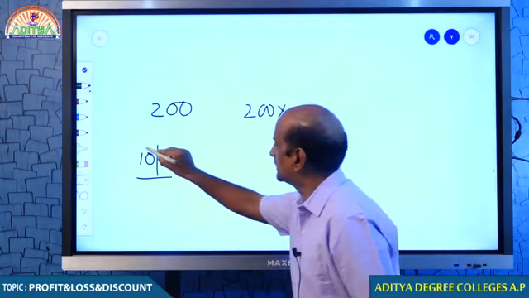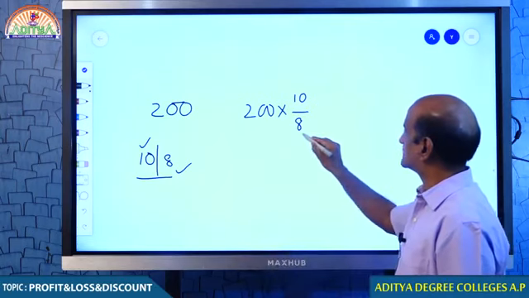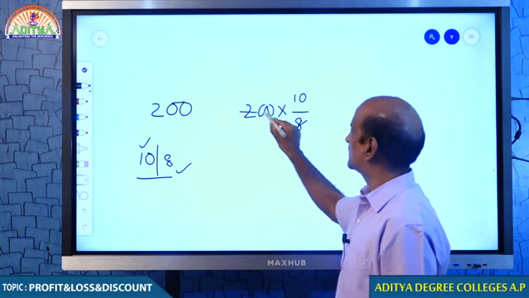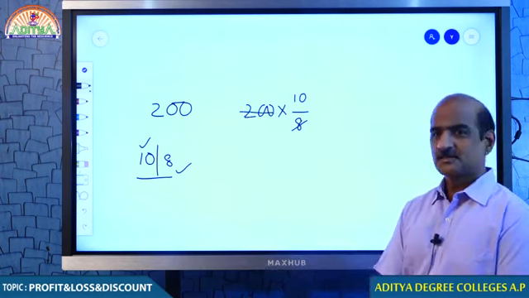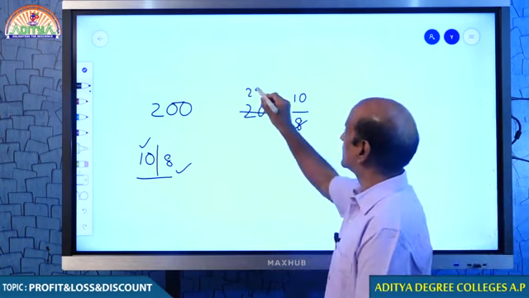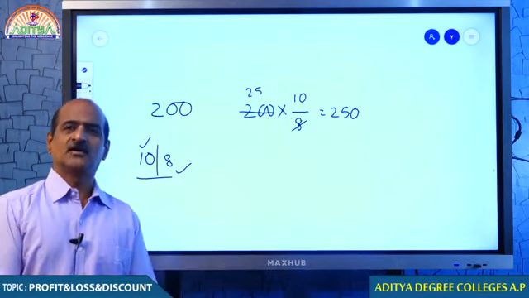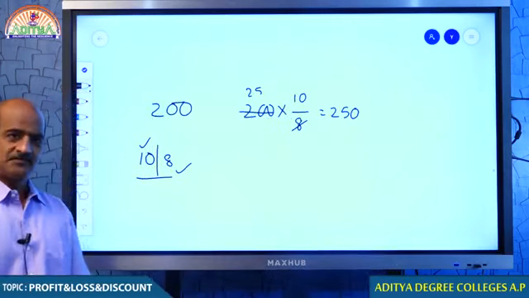When? If you want to increase. You understand? If you want to increase, more by less. Therefore, how many times? 8 goes into 200, 25 times, 25 into 10, 250. This is case number 1. If you want to increase 200, this you have to do. This is one way. Okay?